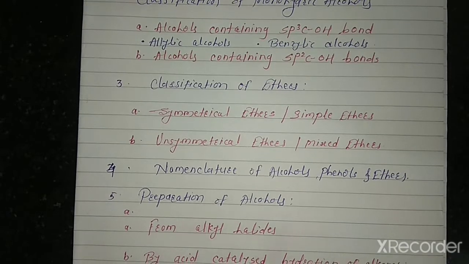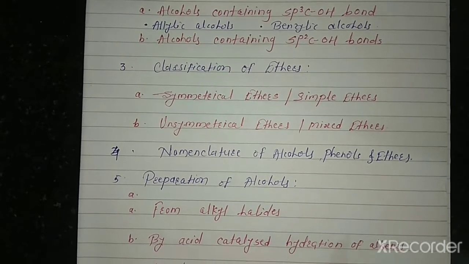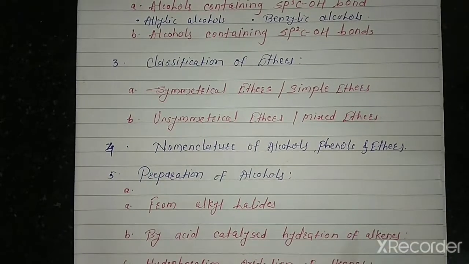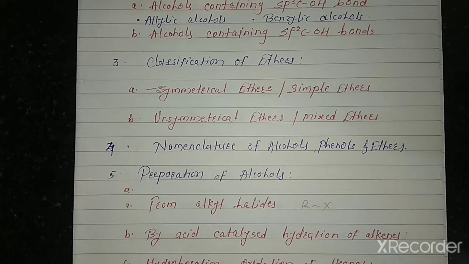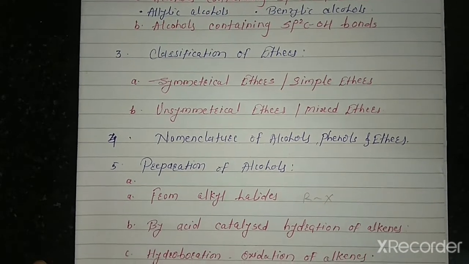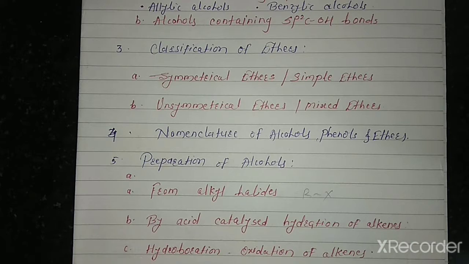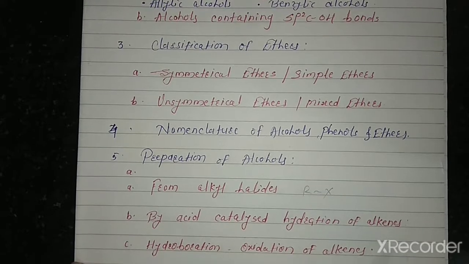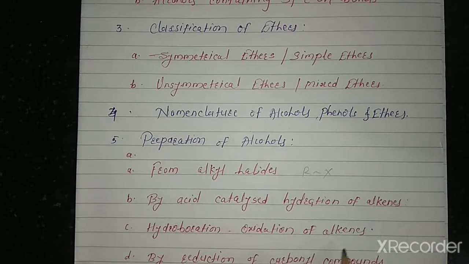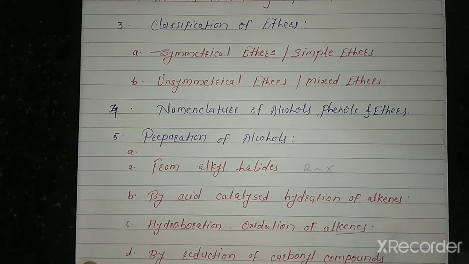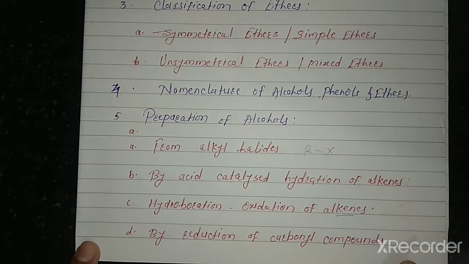Then preparation of alcohols. Preparation means how to prepare alcohol in the laboratory. First, from alkyl halide RX, how to prepare alcohol from alkyl halide. Then by acid catalyzed hydration of alkene, meaning hydration of alkene to form alcohol. Then hydroboration oxidation of alkene, meaning alkene is converted into alcohol.